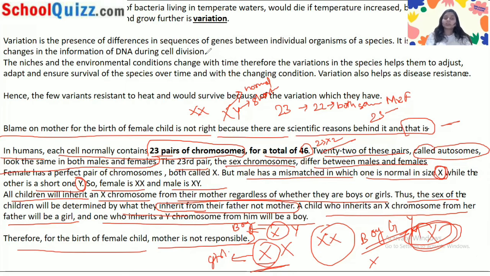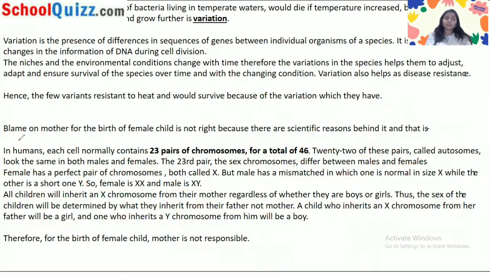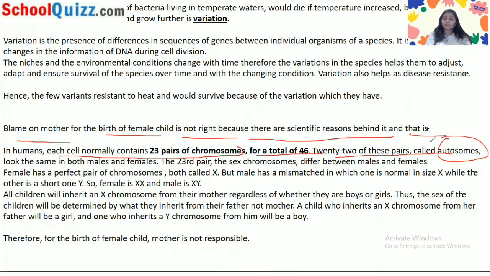This is how you can conclude the answer: blaming the mother for the birth of a girl child is not right, because there are scientific reasons behind it. In humans, each cell normally contains 23 pairs of chromosomes, for a total of 46. 22 pairs of these are the autosomes, which are similar in both males and females. The 23rd pair is the sex chromosome, which determines the sex of the child. This 23rd pair is different between males and females.